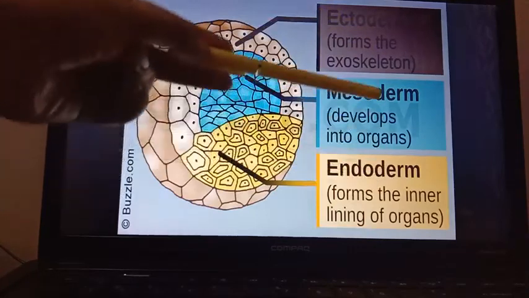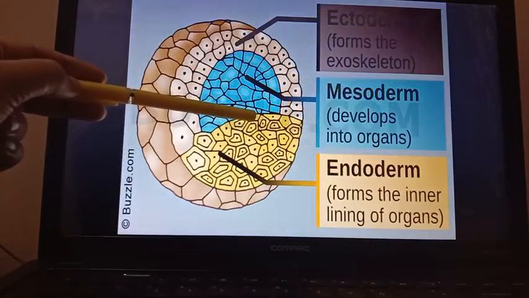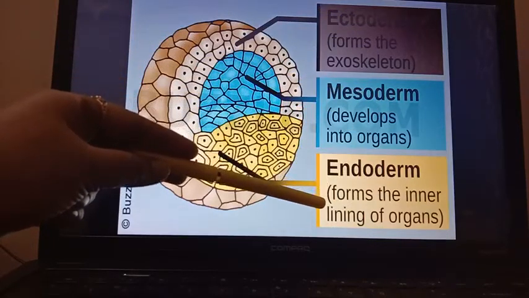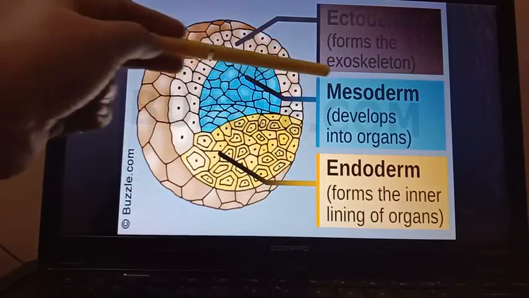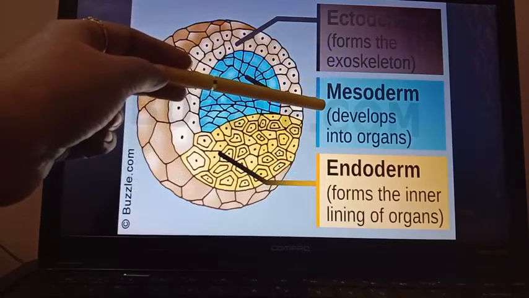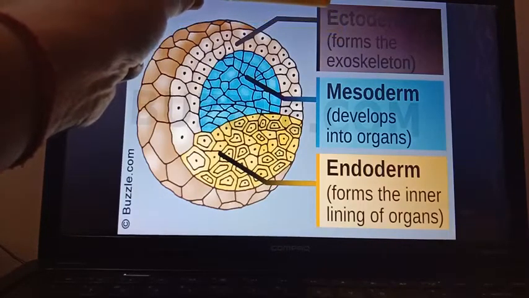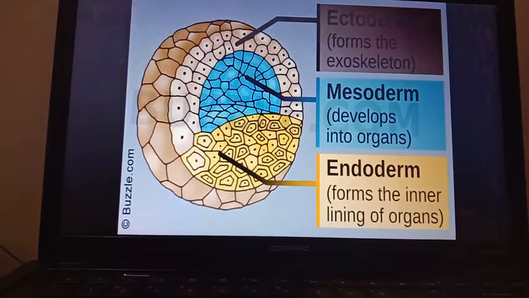So endoderm, that is the inner layer, forms the inner lining of organs. Mesoderm, that is the middle layer, develops into organs, and lastly the outer layer, that is the ectoderm, forms the exoskeleton.